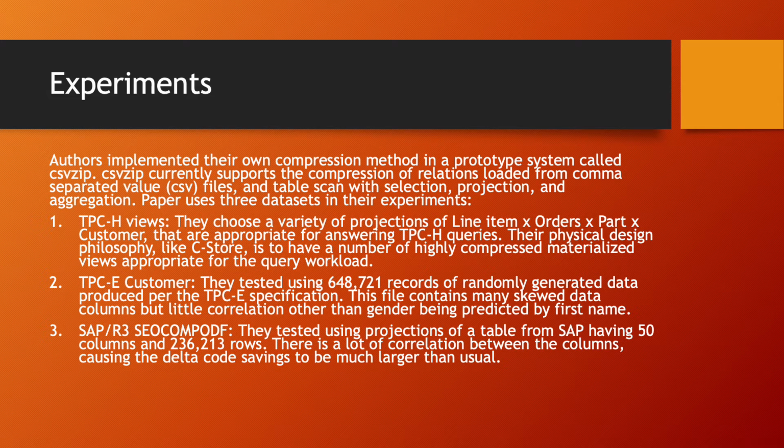They tested using projections of a table from SAP having 50 columns and around 236,000 rows. There is a lot of correlation between the columns, causing the delta code savings to be much larger than usual.